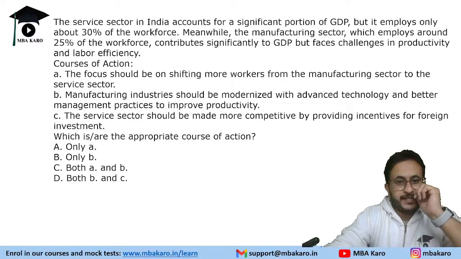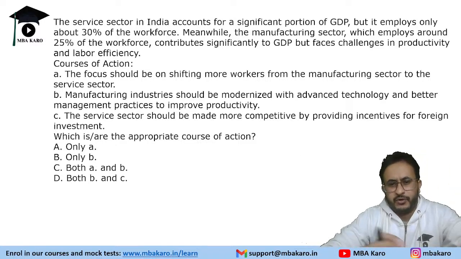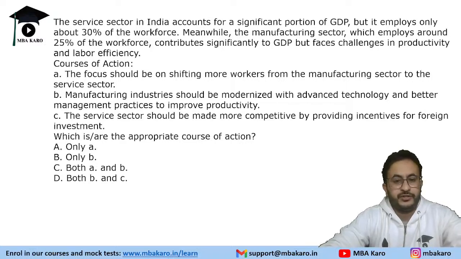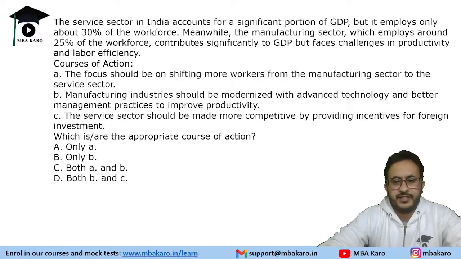It says the service sector in India accounts for a significant portion of GDP but employs only about 30% of the workforce. Meanwhile, the manufacturing sector, which employs around 25% of the workforce, contributes significantly to GDP but faces challenges in productivity and labor efficiency. So, about both the sectors, they have given the challenges. What are the pros and cons? So, you need to tell which is the appropriate course of action. We are given three courses of action. You need to tell which course of action or combination of courses of action is appropriate.